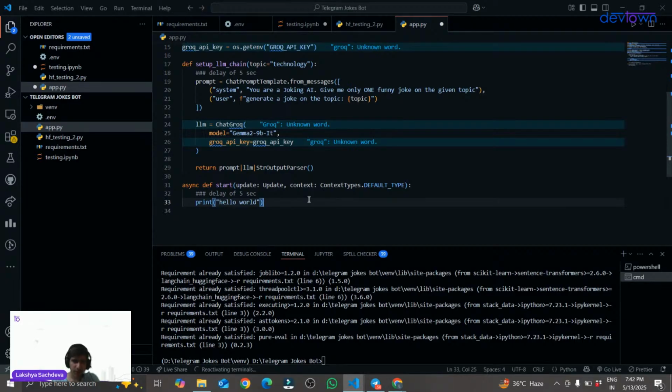Is this clear? What is the very basic difference between an asynchronous function and a normal function? This is a very basic difference. I'm not explaining in very much depth.